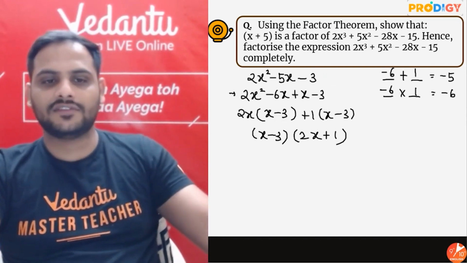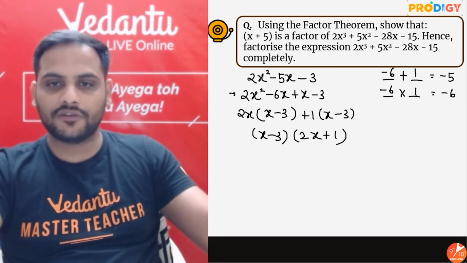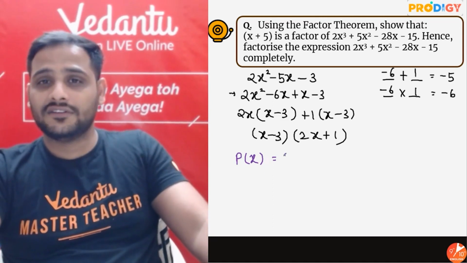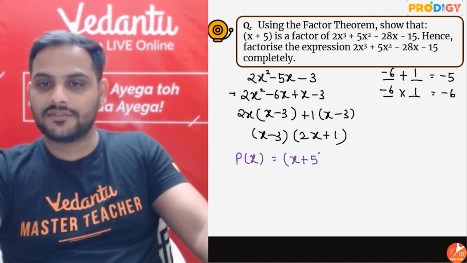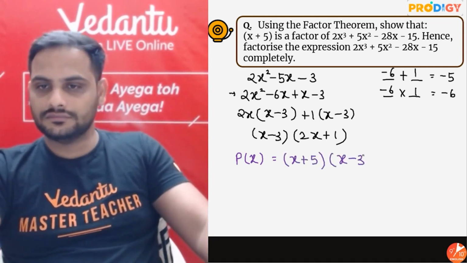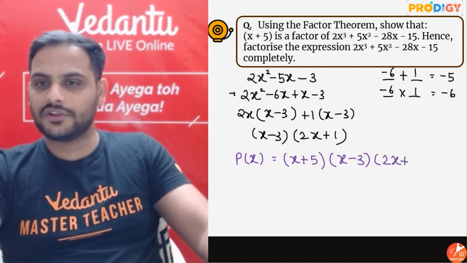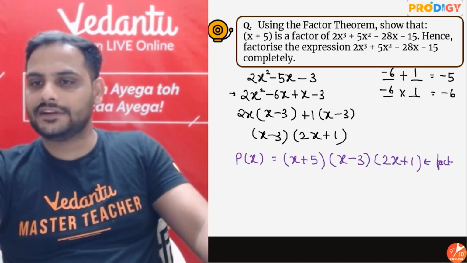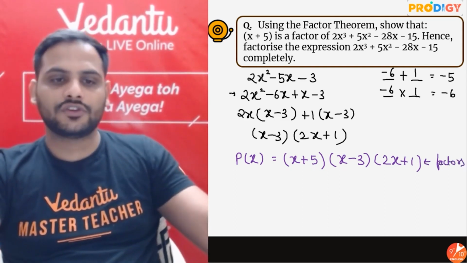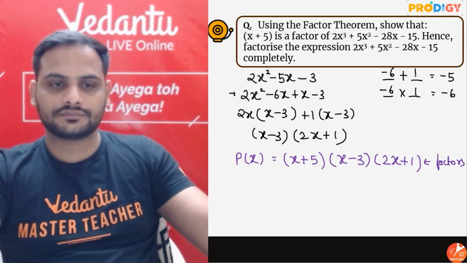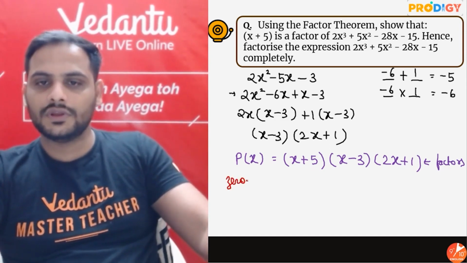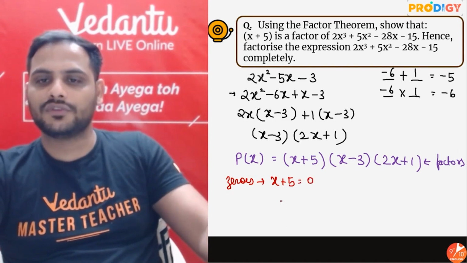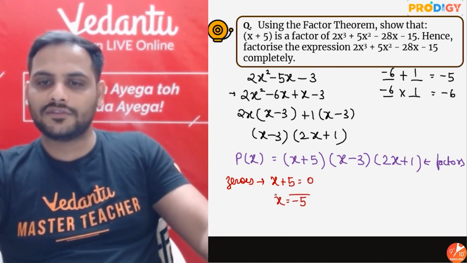So now I can say that the polynomial p of x has three factors. One we got at the starting, x plus 5. The other two are x minus 3 and 2x plus 1. Now if I ask you what are the zeros, these are your factors. So for zeros, make each factor equal to 0. So x plus 5 equal to 0, you can say x equal to minus 5.